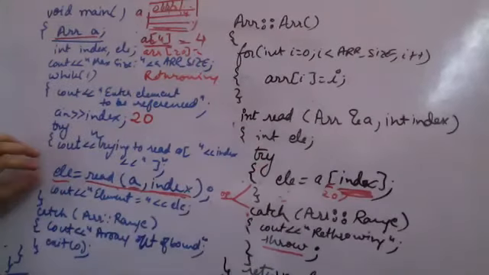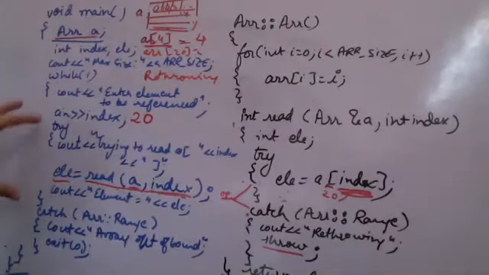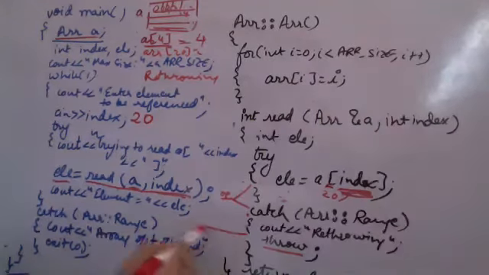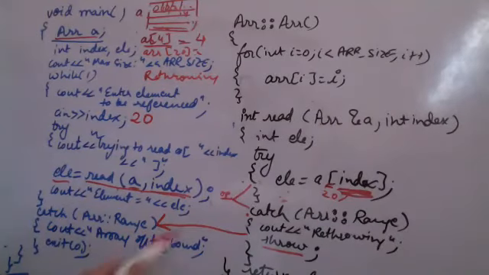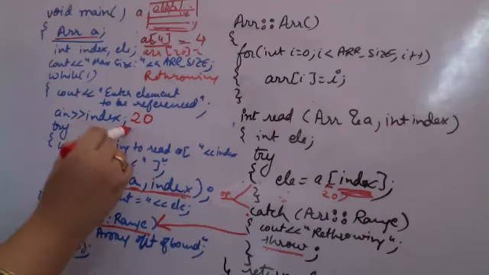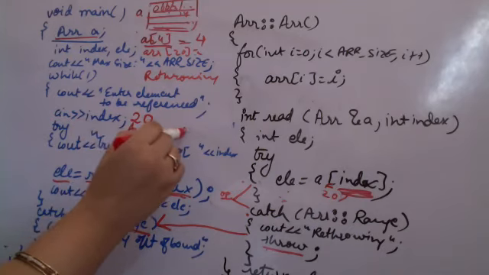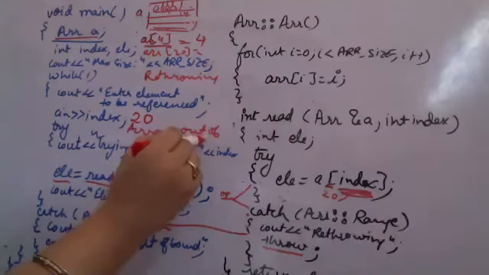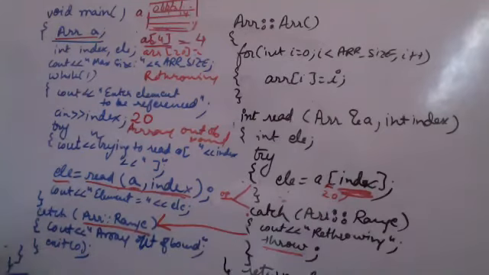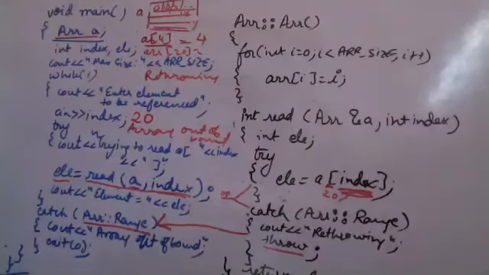When I am coming out, in the try catch the exception is thrown here. So this try block is now throwing the exception. Here it is caught. With this throw, the exception is caught here. So I am rethrowing the same type of exception, and the same type of exception is caught. And then you will be printing array out of bound. Now I am using exit 0 so that no more while loop will run and you will be able to exit the program. Exit 0 will exit the program. So this is how this program is going to run.